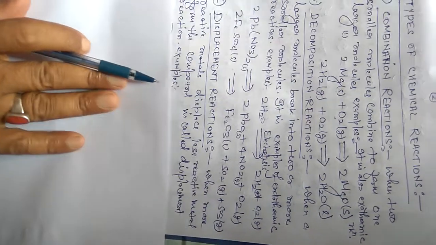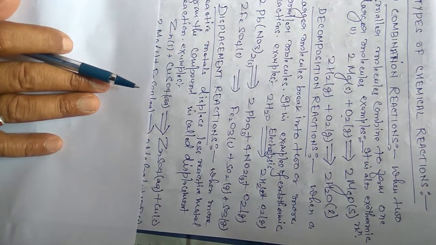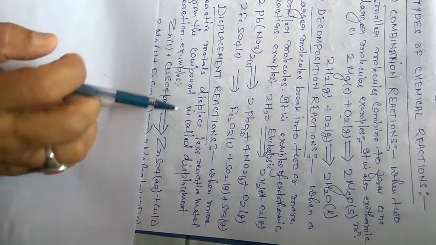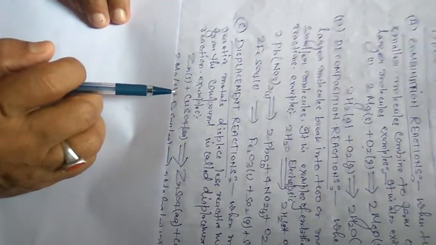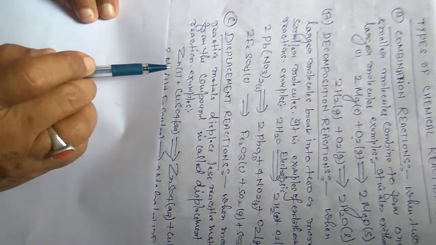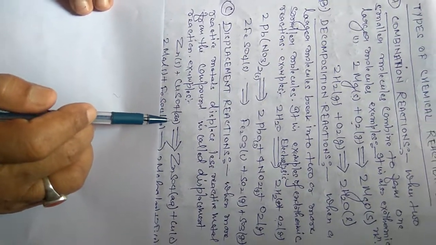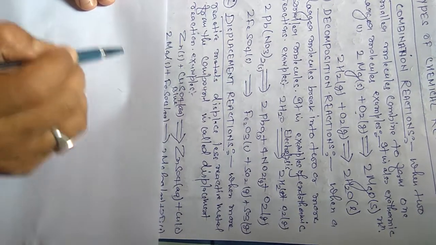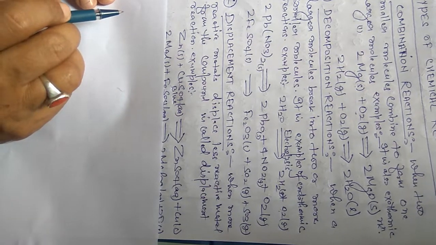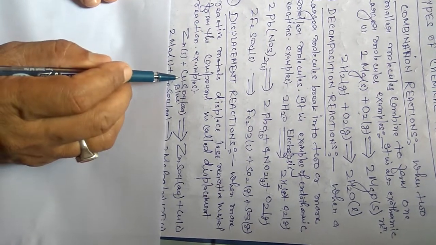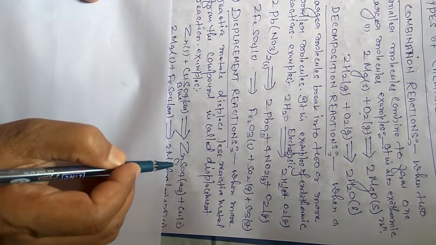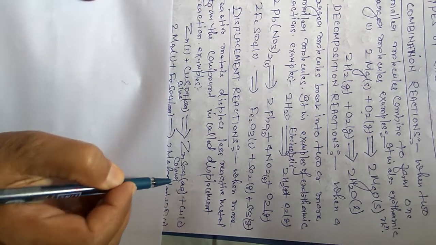The third type of chemical reaction is the displacement reaction. When a more reactive metal displaces a less reactive metal from its compound, it is called a displacement reaction. Zinc is more reactive. When zinc dust is added to copper sulfate solution, whose color is blue and which is aqueous in nature, zinc displaces copper from the copper sulfate, and the zinc sulfate formed is colorless.